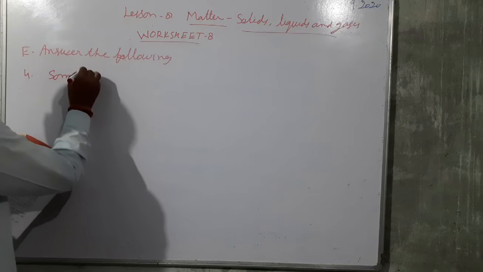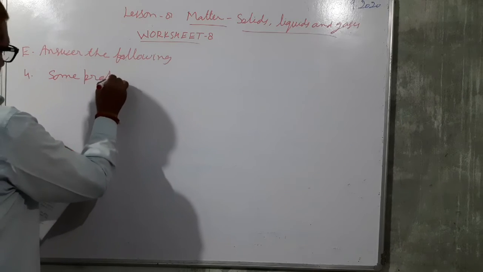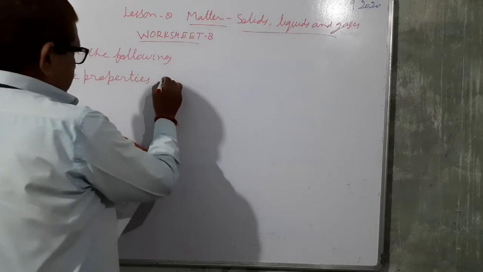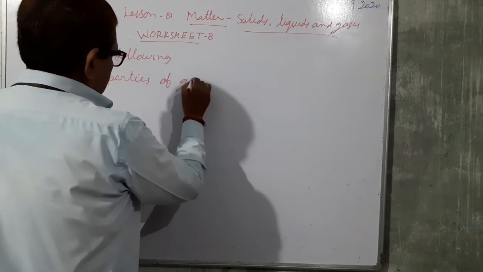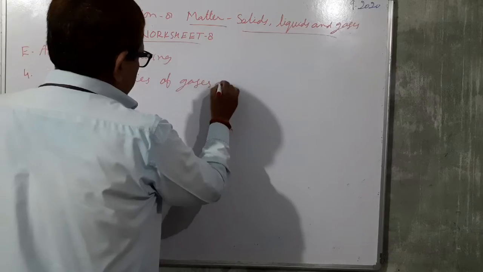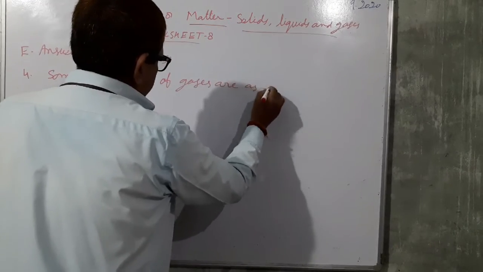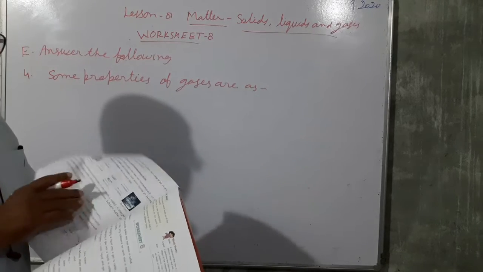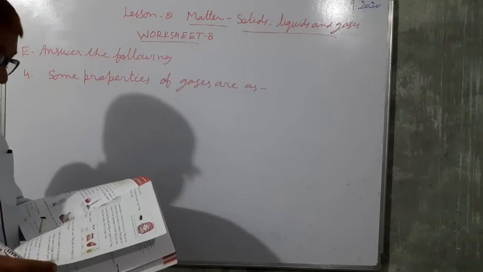Some properties of gases are as follows.